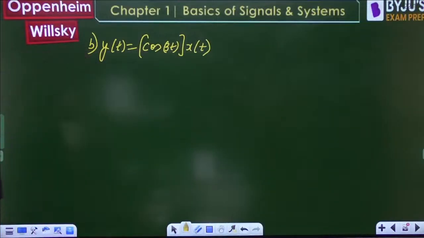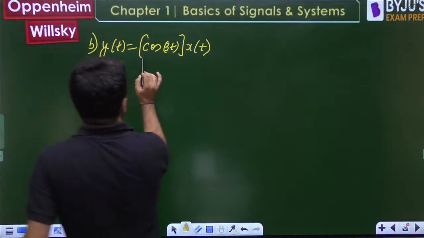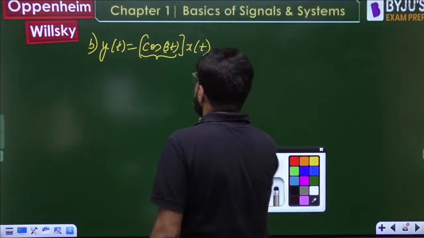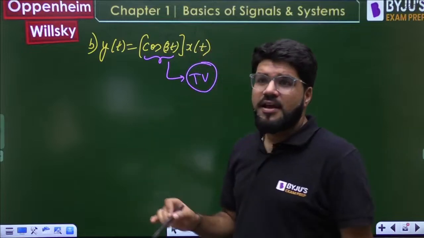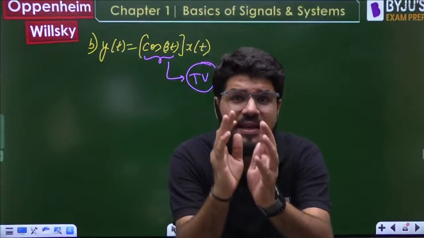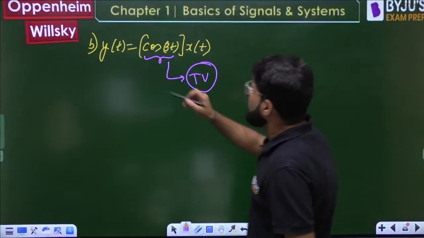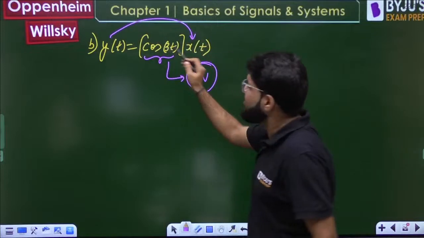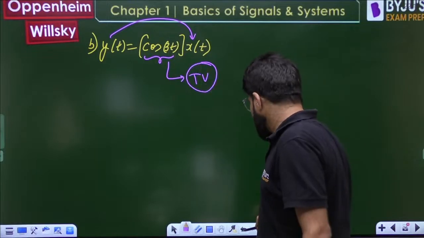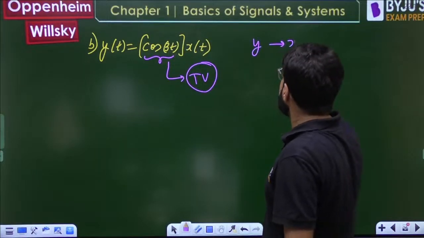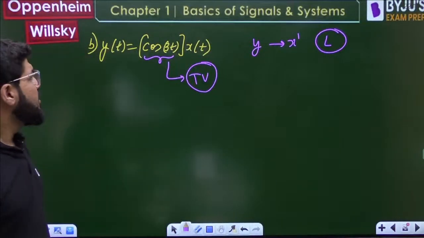Hanji, tell me. Second one, cos(3t)x(t). Now see, it is a separate function of time. Whenever you have a separate function of time, the system will always be time variant. Whenever x(t) is multiplied by any separate function of time, it is always time variant. But what is the relation of y with x? It is x power 1. Ye to ek separate function, it is not an input function, it is a time function. So y depends on x power 1, and linearity is still ensured.